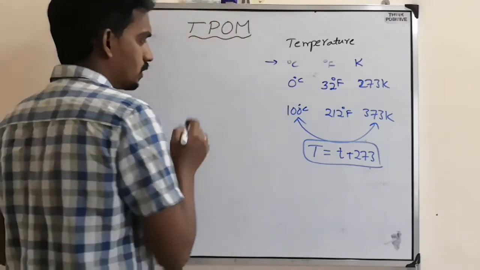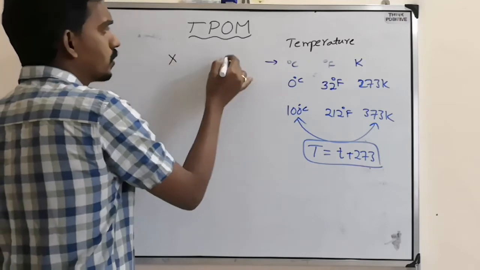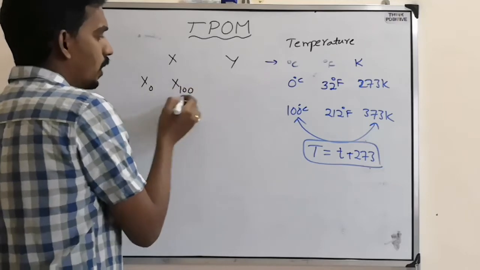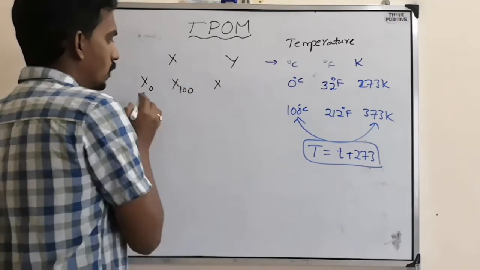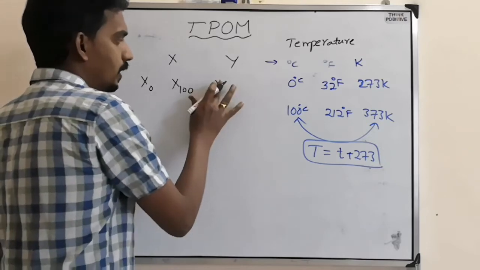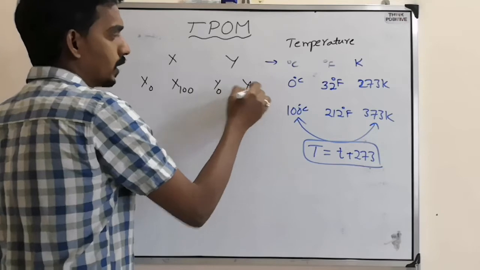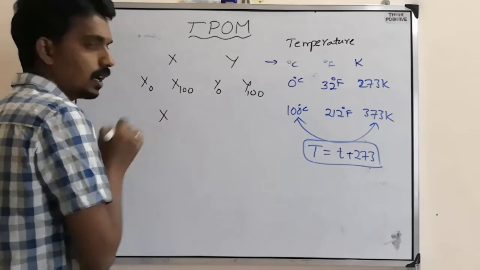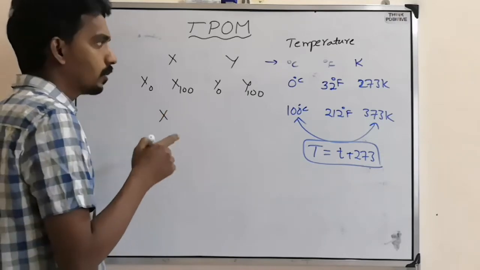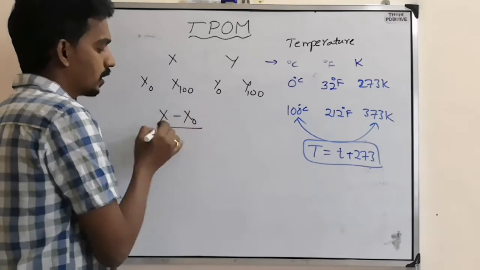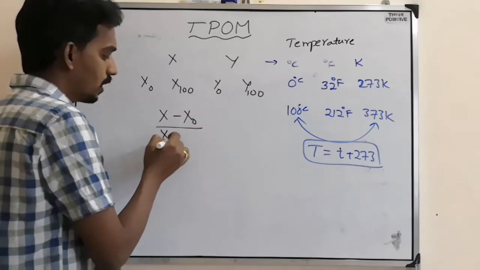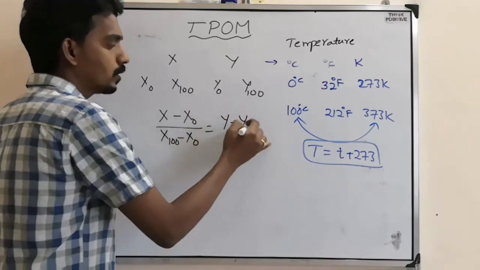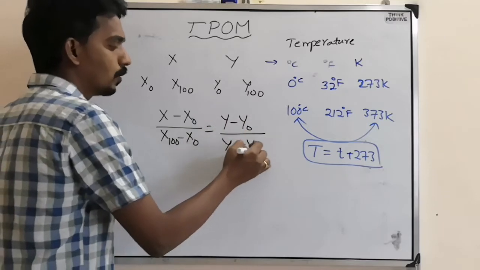Suppose there are two scales, X and Y, and in every scale there is an ice point and a steam point, the lower fixed point and upper fixed point. Then X minus X naught by the number of divisions, nothing but the difference between upper and lower fixed points, and similarly Y minus Y naught by Y 100 minus Y naught.